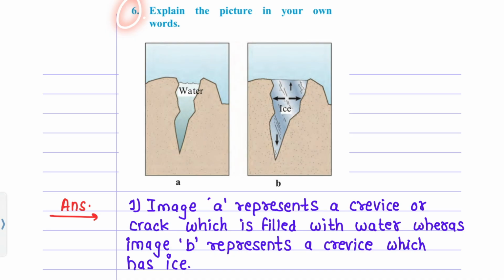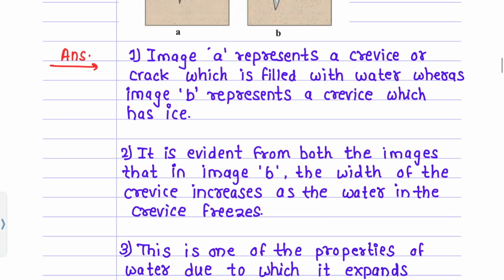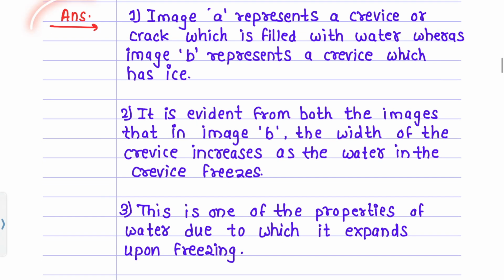Question number 6. Explain the pictures in your own words. Answer. Image A represents a crevice or crack which is filled with water, whereas image B represents a crevice which has ice.